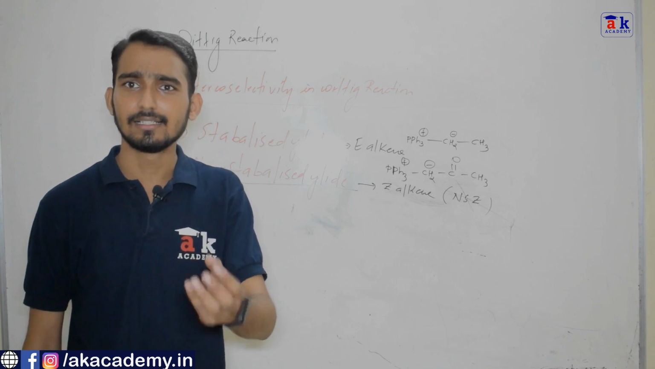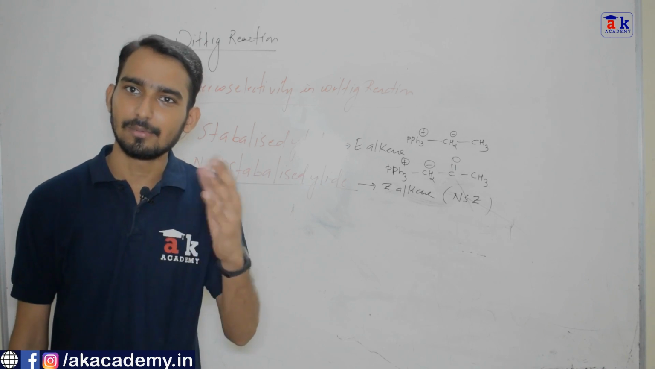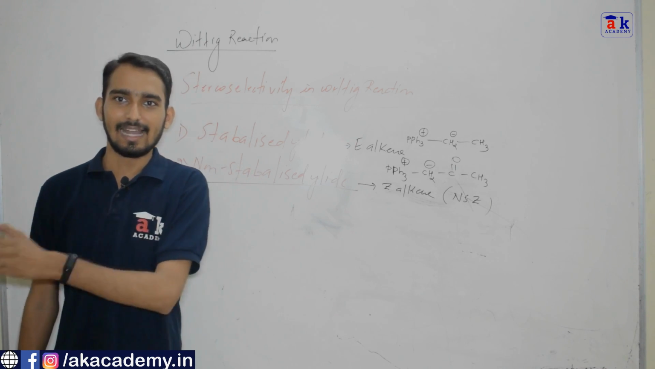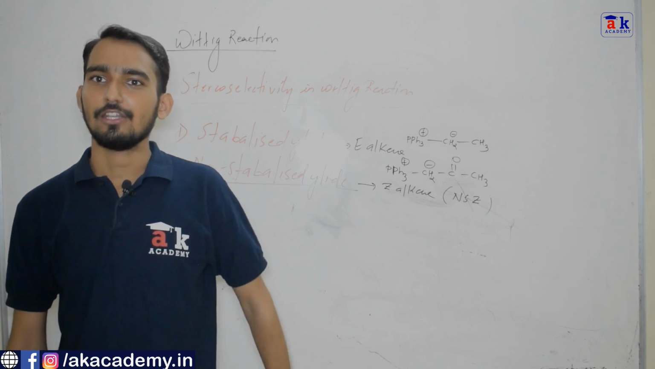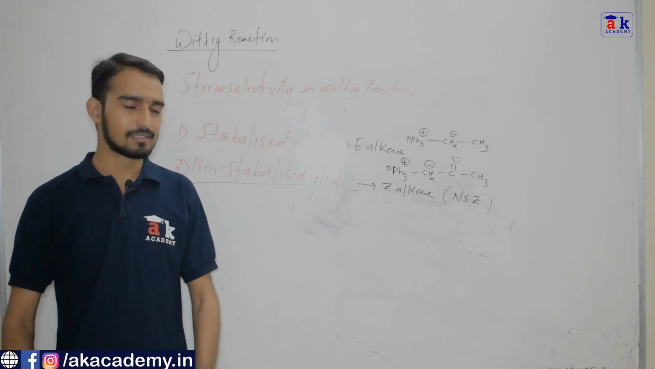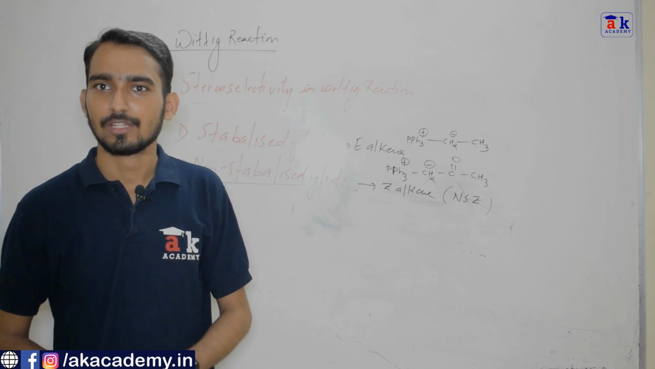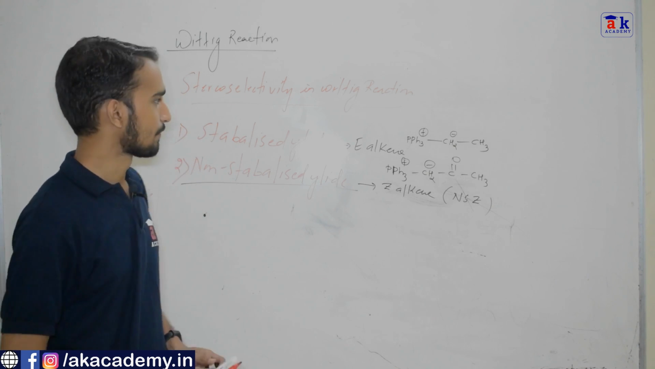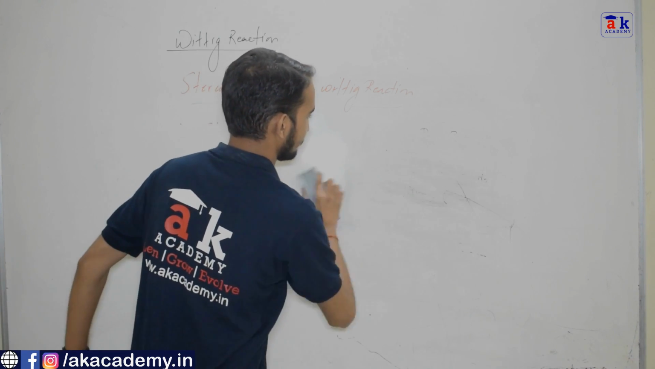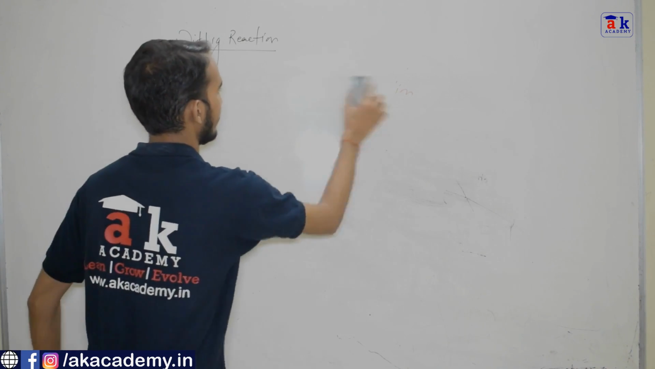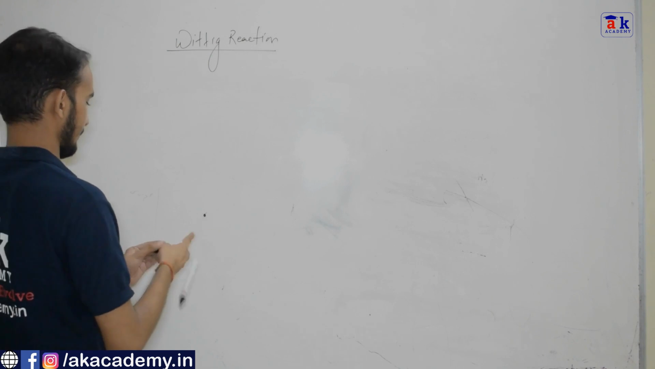And what is a stabilized ylide? A stabilized ylide is one where the negative charge on carbon is stabilized by resonance with the adjacent carbonyl group. And when the negative charge is not stabilized, it is called a non-stabilized ylide. Non-stabilized means the negative charge has no resonance with any adjacent carbonyl group. Okay. So let us see some examples of where you get E alkene or Z alkene.